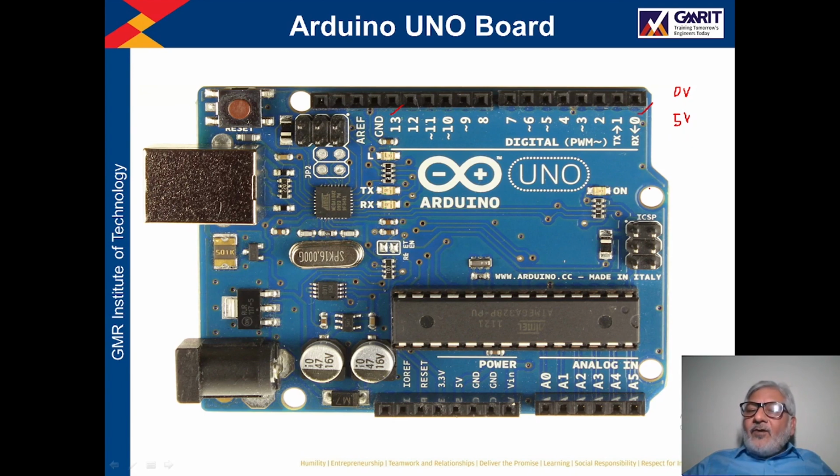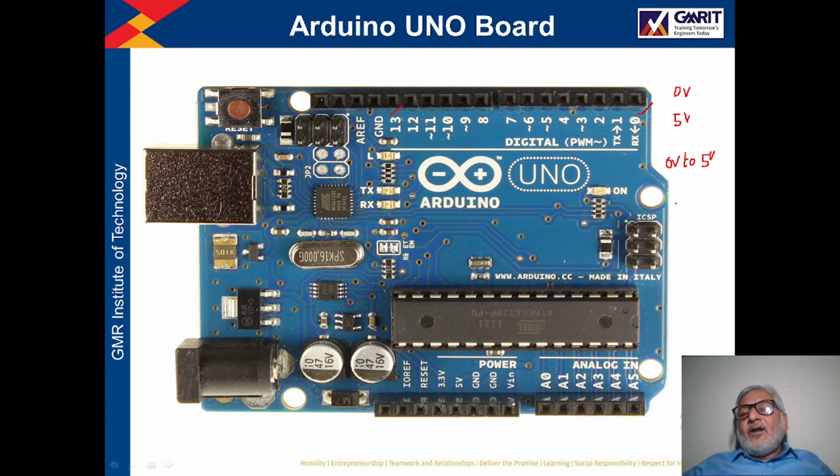But if at any point of time you want an output which is analog in nature, which may vary from 0 to 5 volt, right? If you want to generate an output which may vary from 0 to 5 volt, which is analog in nature, then for the generation of those analog type of signals, here in Arduino Uno, the pulse width modulation technique is used.